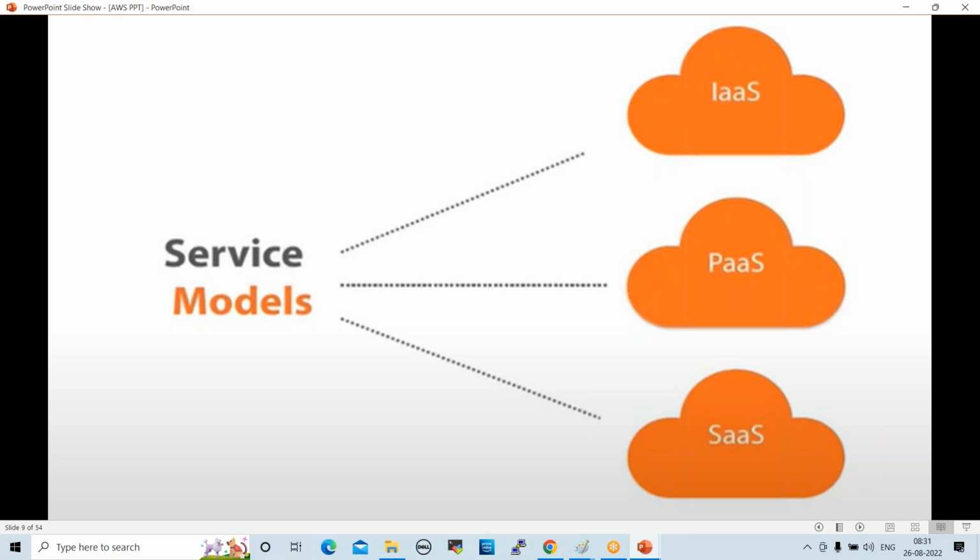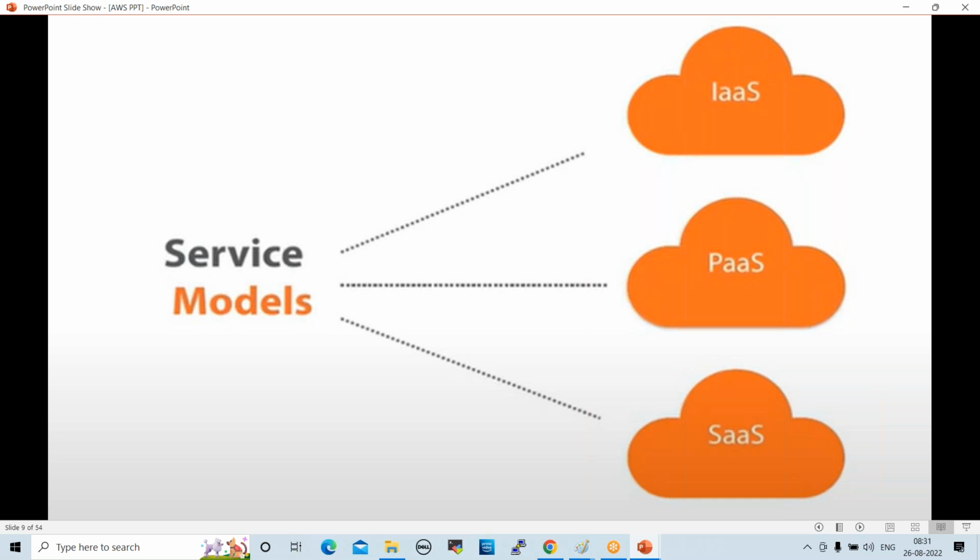PaaS, platform as a service. In cloud, for example, Kubernetes is already integrated with Google Cloud, and also AWS and Azure. In AWS, we have the EKS service, Elastic Kubernetes Service.